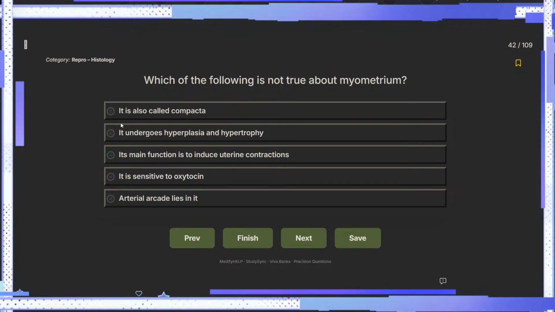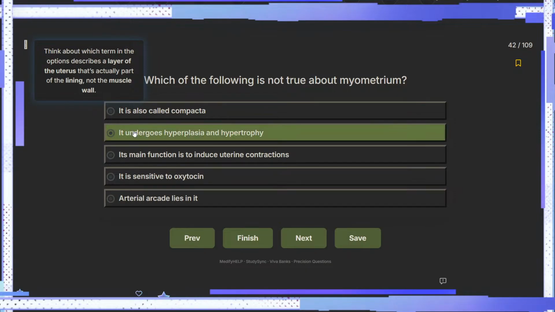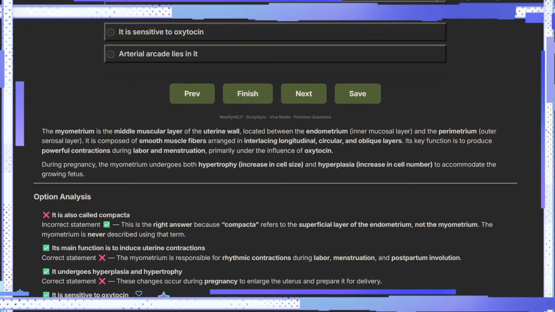Which of the following is not true about the myometrium? The myometrium is a thick muscular layer, right? Main function is to induce uterine contraction, 100% sensitive to oxytocin. That I'm not sure about. Undergoes hyperplasia and hypertrophy. Maybe it does. I don't know. Think about which term in the options describes a layer of the uterus that is part of the lining, not the muscle wall. Is it this? Okay, fair enough.